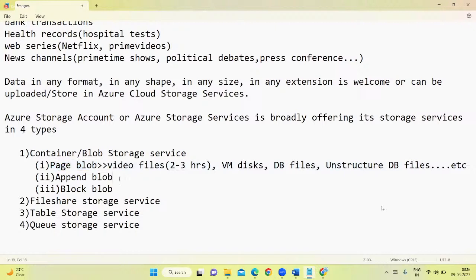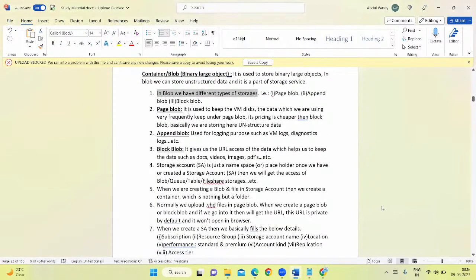Now, append blob. What is append blob here? When you want to store the logs of your Azure resources, then you can put them in the append blob. See, I have written here in the material: page blob is used to keep the VHDs, the data which we are using very frequently. Its pricing is cheaper than block blob.